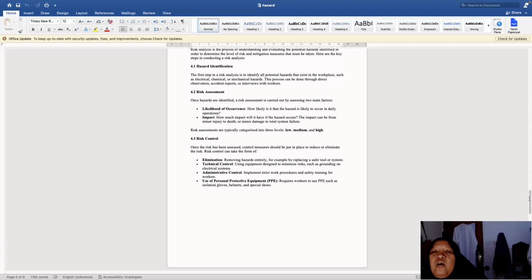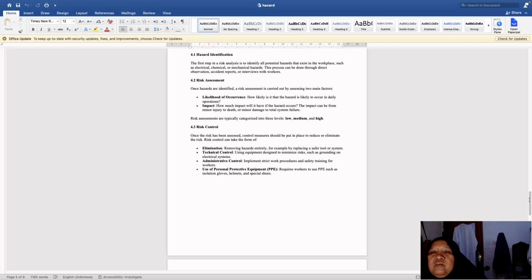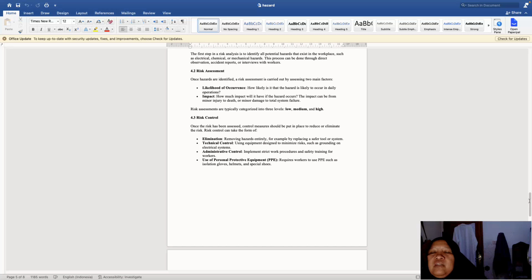And impact, how much impact will it have if the hazard occurs? The impact can be from minor injury to death, or minor damage to total system failure. And then risk assessments are typically categorized into 3 levels: low, medium, and high.